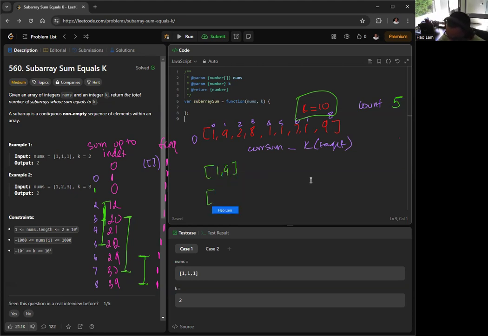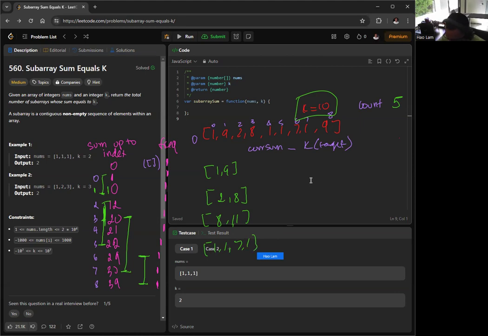1 and 9, right? Right here, this is 10, yeah, 1 and 9. From index 2 to index 5, so 2 to 3, 2, 8, 10, 10. Another one would be 8, 1, 1, right? Also 10. And then 1, 1, 7, 1, also 10.